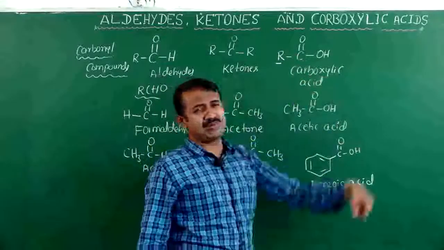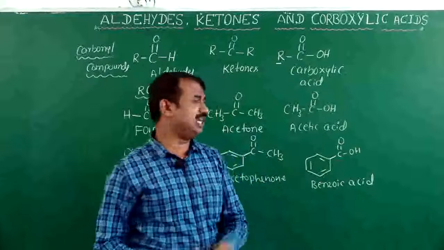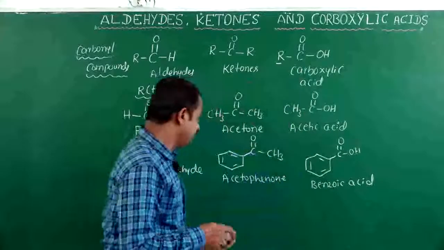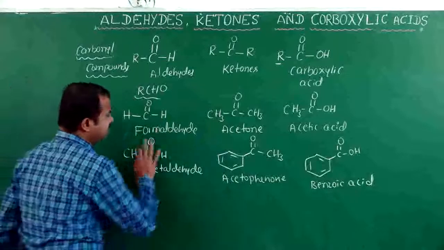But for carbonyl compounds there are some other examples. Generally you should know that it has a carbonyl group. This is for aldehydes and ketones.